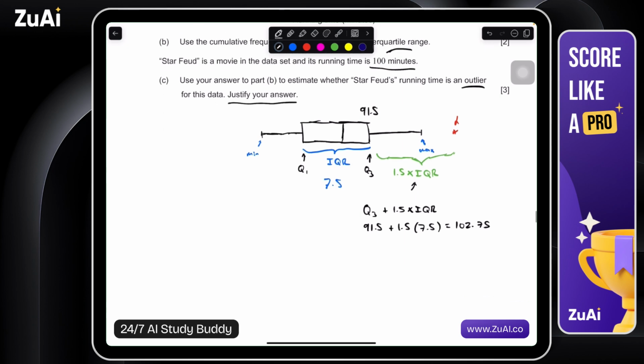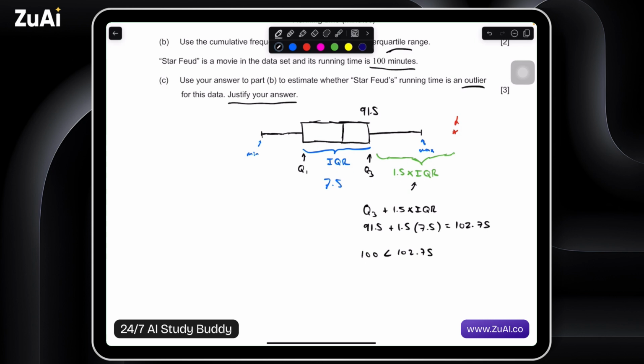In this case, we could write 100 is less than 102.75. And since it's less than our maximum extreme point, we would say no, it's not an outlier. And this right here would be a justification, because this is our potential maximum point and it's within that range. It's less than this 102.75.